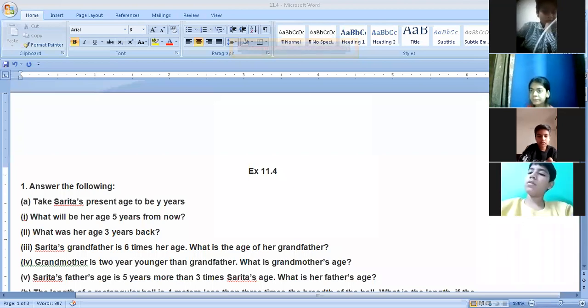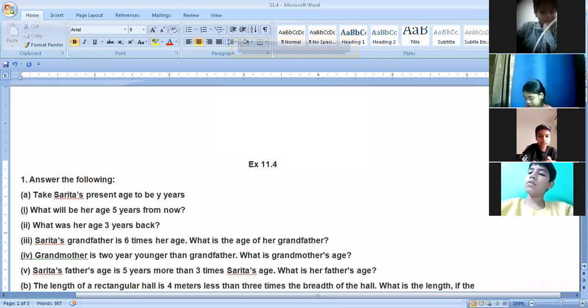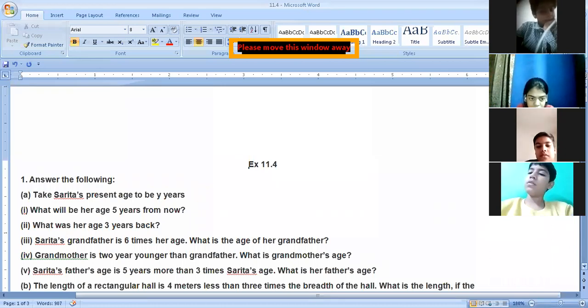Now they are saying Sarita's father's age is 5 years more than 3 times Sarita's age. Sarita's age is y. You know this. So 3 times Sarita's age will be 3y. And her father's age is 5 years more.